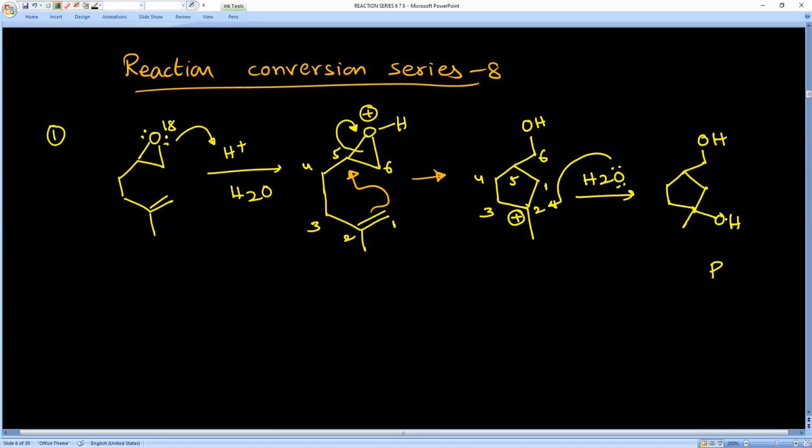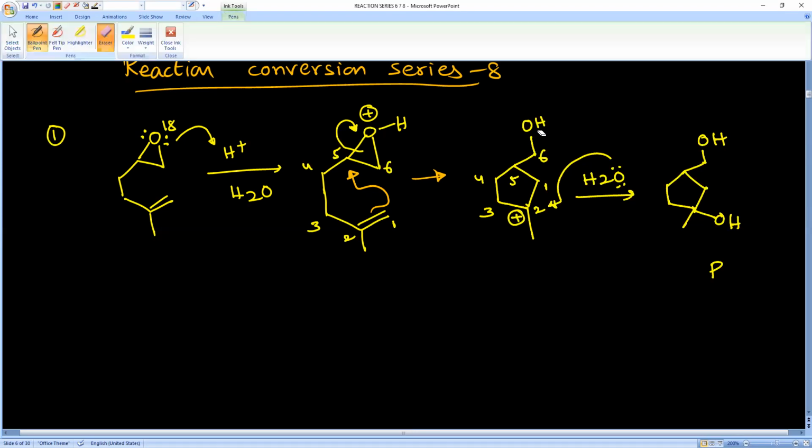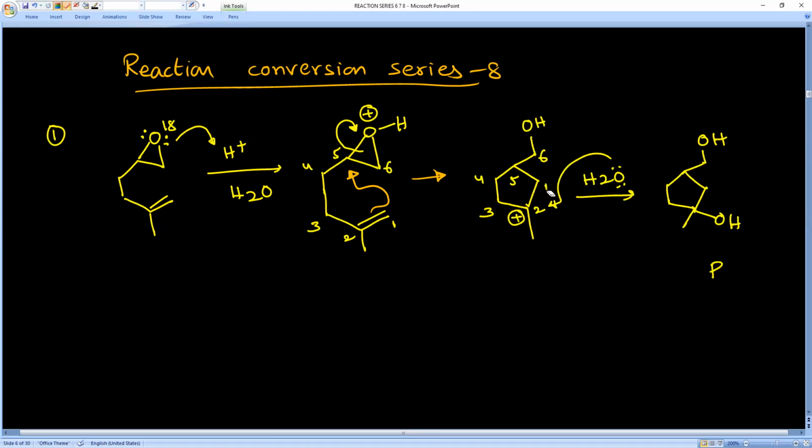Now, you may have some doubts like, why not this oxygen making a bond with this carbon? My answer is very simple. If this oxygen is making a bond with this carbon, we'll get bridged bicyclic molecule. It has some ring strain. That's why here water molecule is making a bond with this carbon to get this compound P.